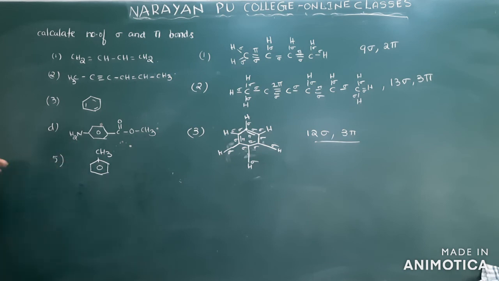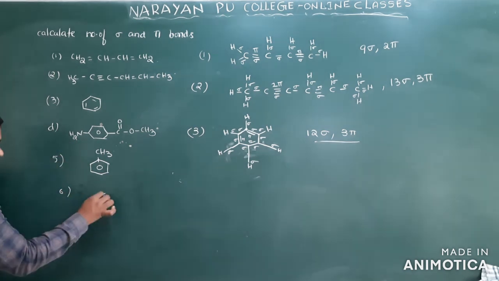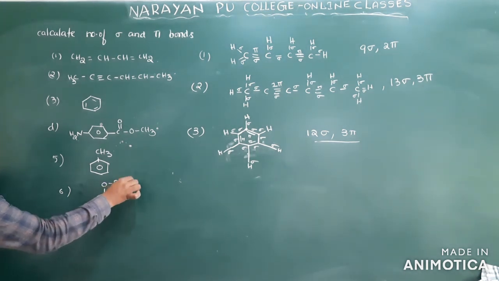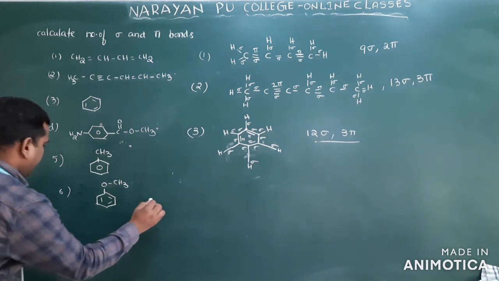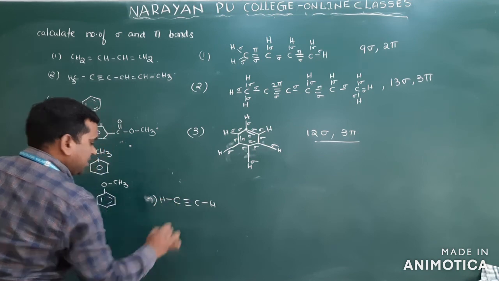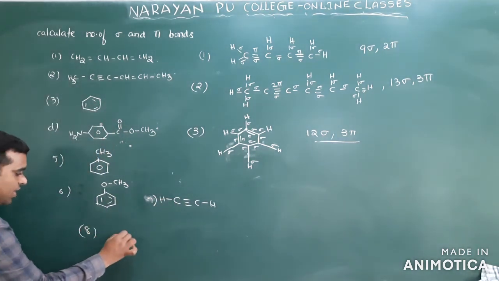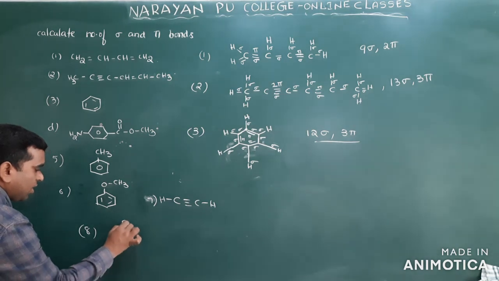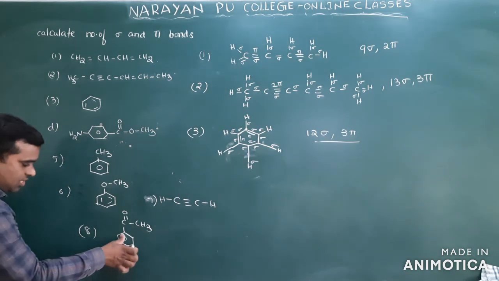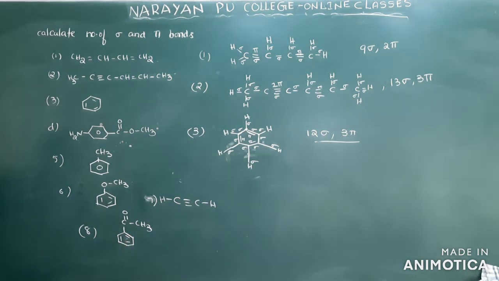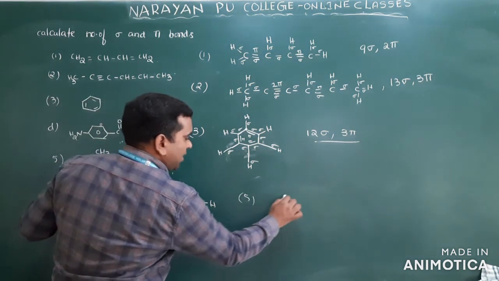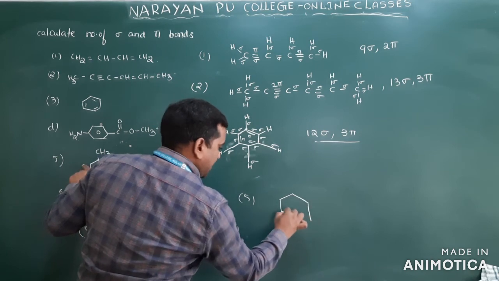Clear? So I am giving another few questions also. Just calculate how many OCH are there, the number of sigma bonds and pi bonds. And another one is, I am giving a compound here: C triple bond H and C triple bond H here. Clear? So next one is just to calculate how many sigma bonds and pi bonds are present in this molecule. This is what it is. Clear? So in this case also, I will write the fifth one. Fifth one I will explain. Clear? So the remaining you just do as homework.